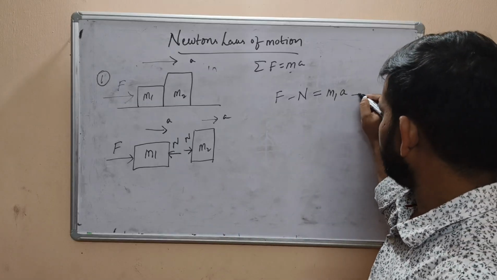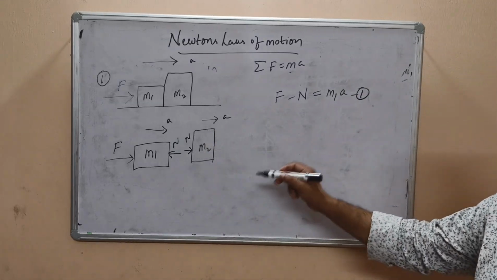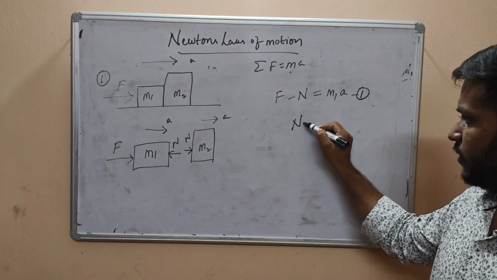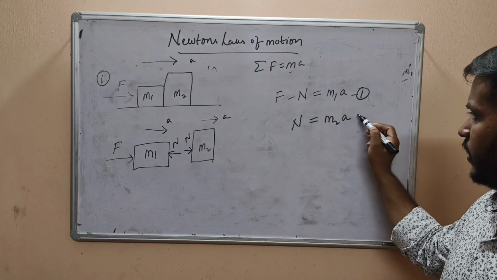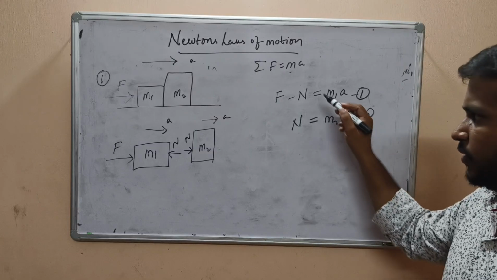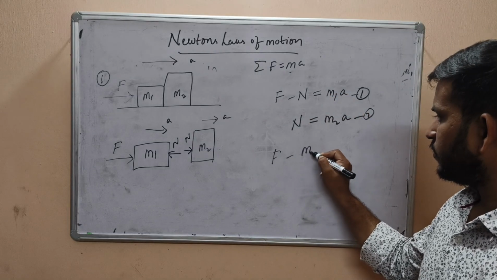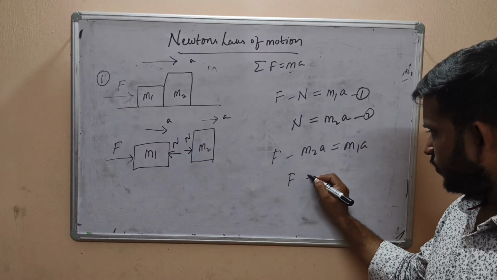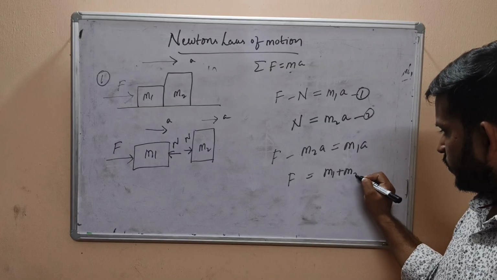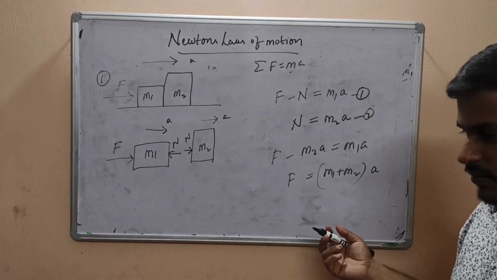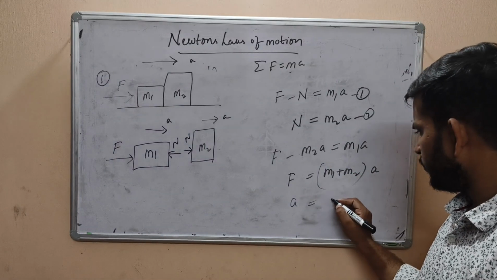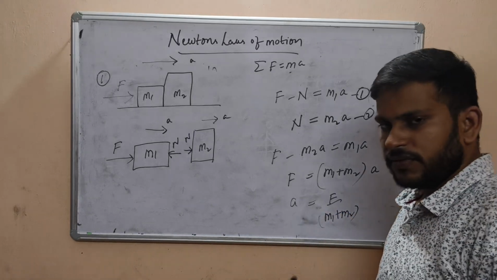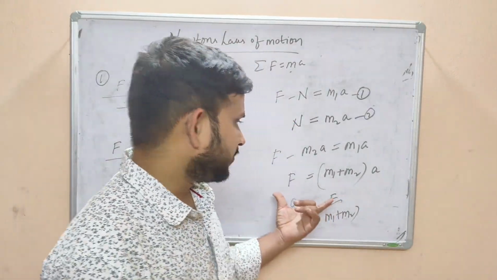Firstly, we will solve this. This is equation number 1. Then for the second block, there is no force F, there is only N. So N equals M2 into A. We will substitute this value in the equation: M2A equals M1A gives F equals (M1 plus M2) into A. Then A equals F by (M1 plus M2). If we use this formula, then we will find it easily.